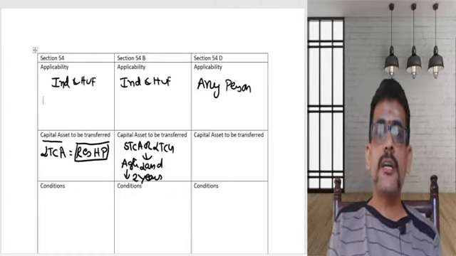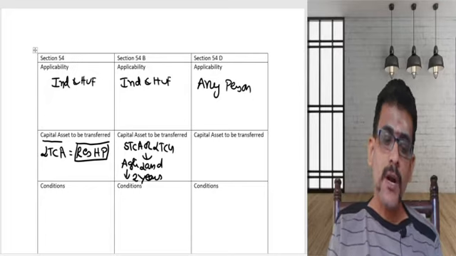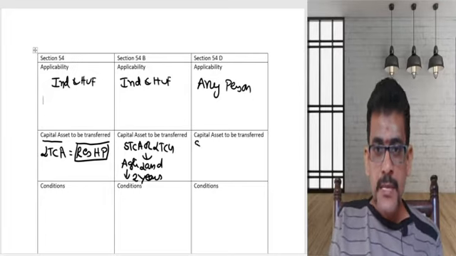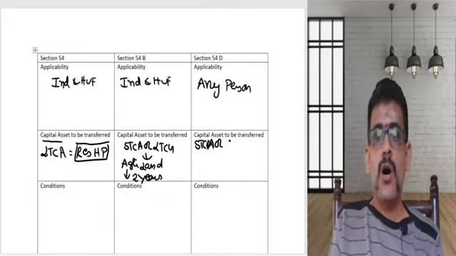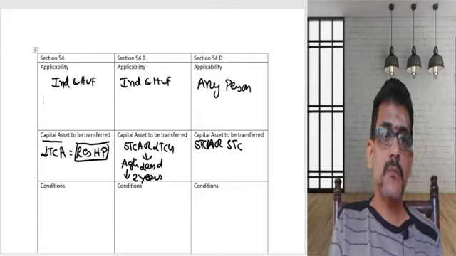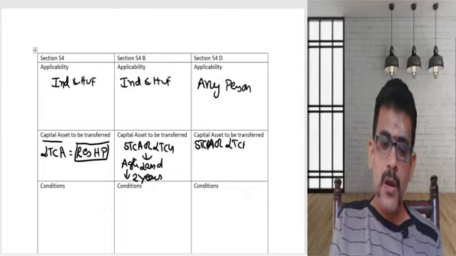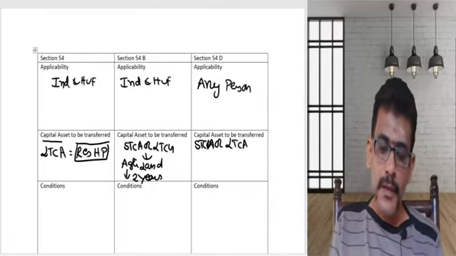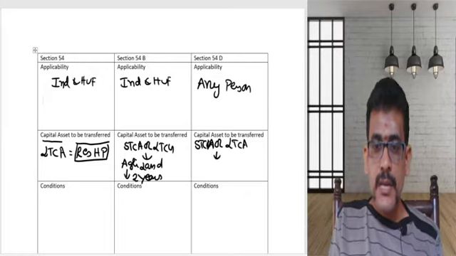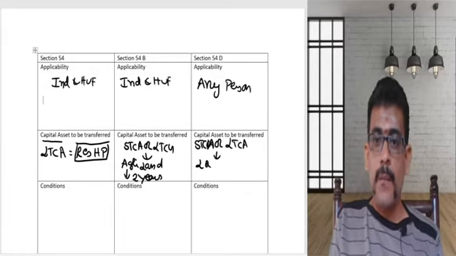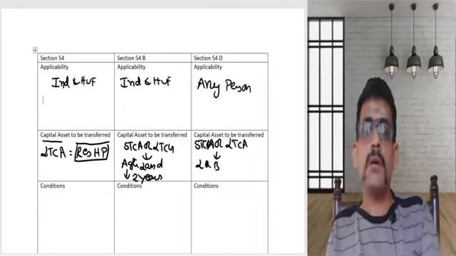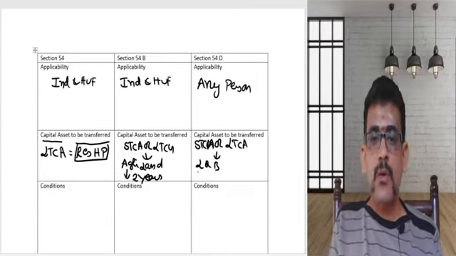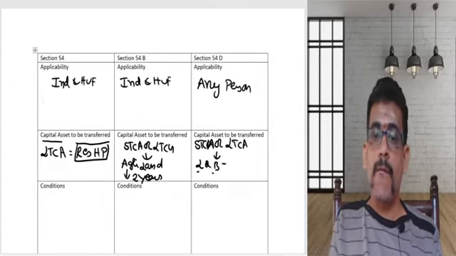Now let us understand under 54D what asset you need to transfer. Same as 54B, you may be transferring either a short-term or a long-term capital asset. What is it? Here the asset you are transferring may be land or building.